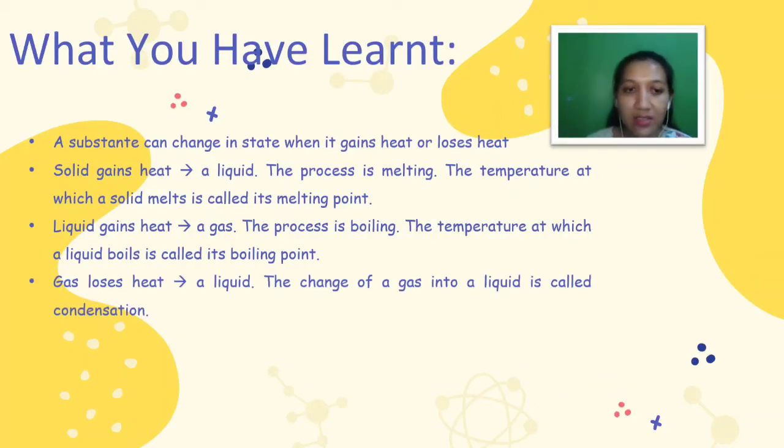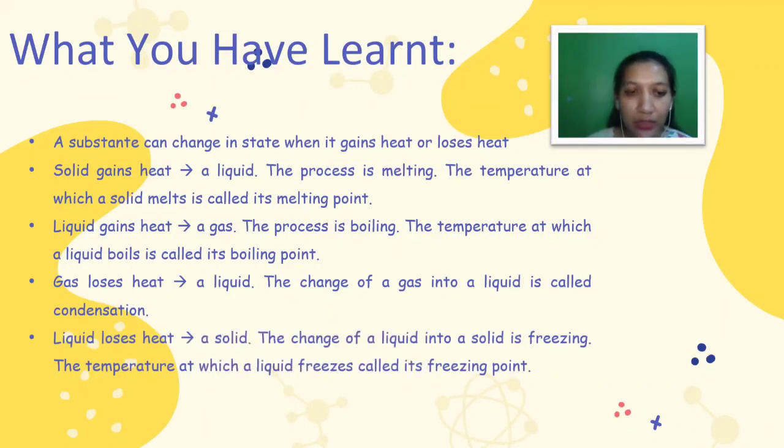Next, gas that loses heat, it becomes a liquid. A change of gas into a liquid is called condensation. And then, liquid loses heat, it becomes a solid. The change of liquid into a solid is freezing. The temperature at which a liquid freezes is called its freezing point.